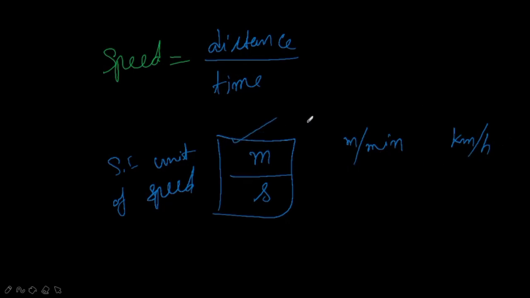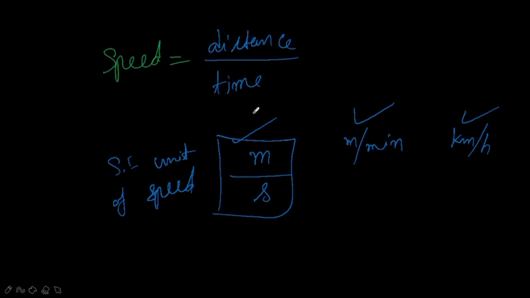So any units, but usually the measure unit is meter per second. Clear? And one more thing, you must remember that the symbols of all units are written in singular, not plural.